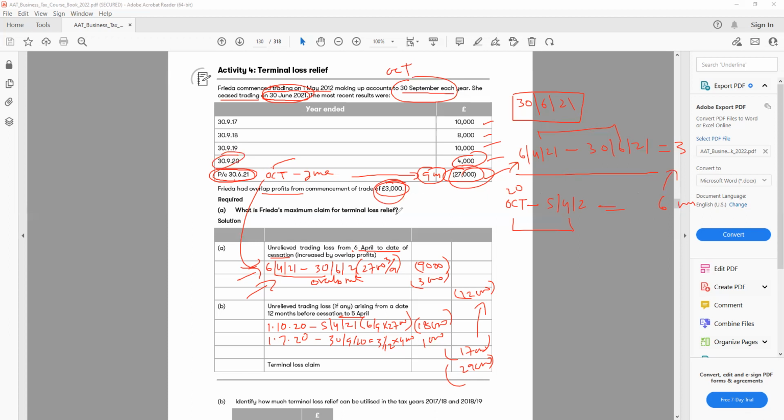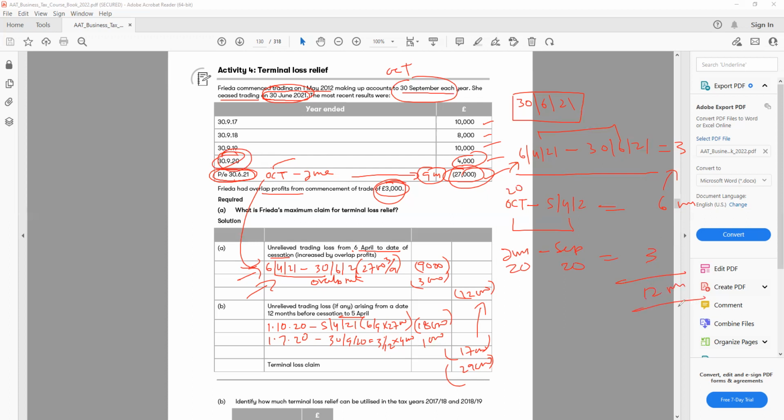So we need 3 months from before October. That is July, August, September. This is July to September, 3 months, July 20 to September 20. That comes under this period. 3 months here. So now we have 3 plus 6, 9, plus 3, 12 months.